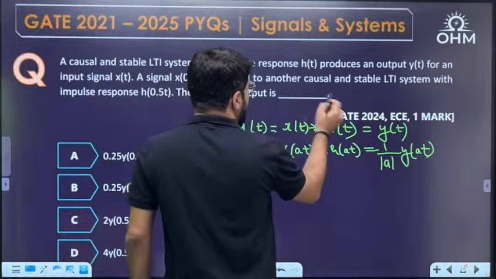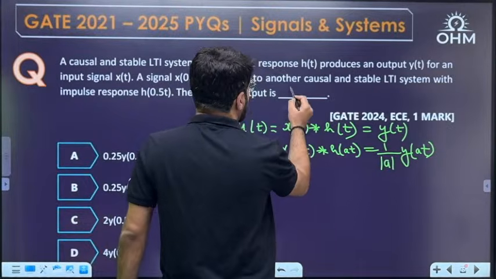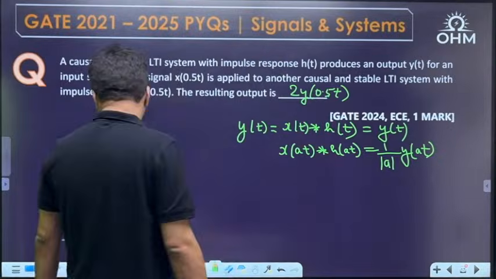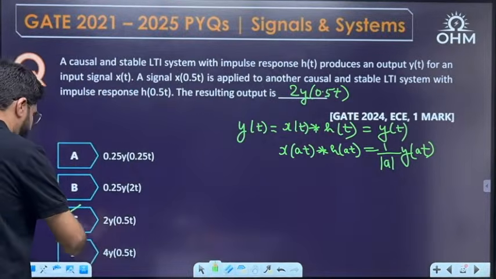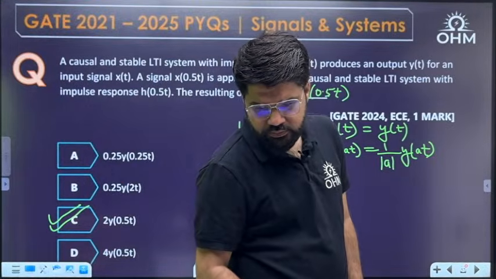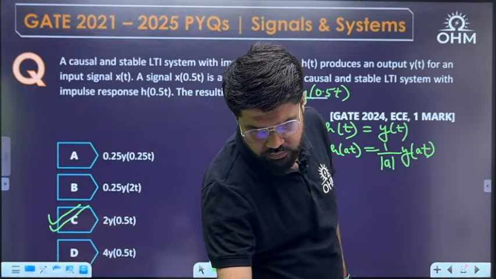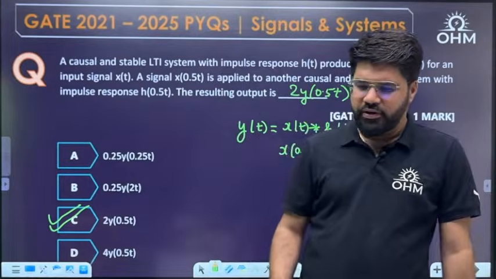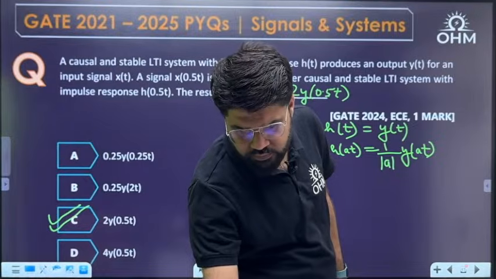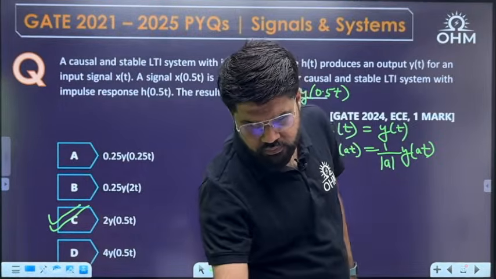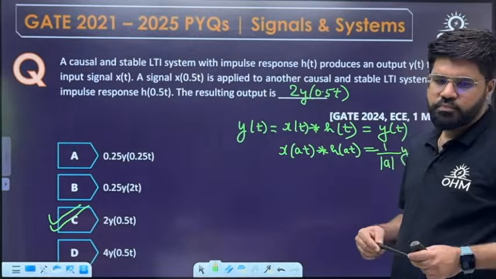The answer should be 1 upon 0.5, that is 2, times y(0.5t). Correct, 2y(0.5t). Next question.